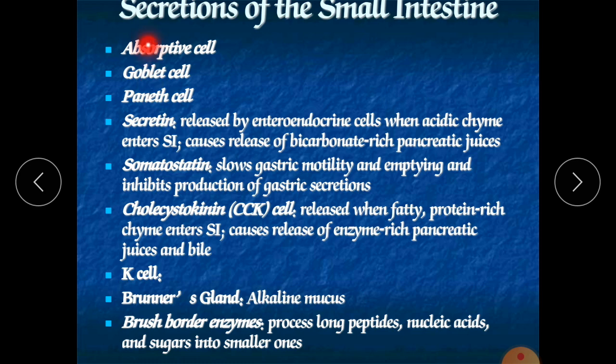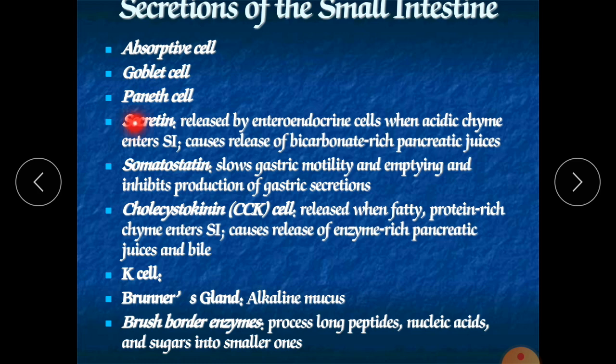Try to understand: in the small intestine also, two types of cells are available, exocrine cells and endocrine cells. There are only three endocrine cells, called enteroendocrine cells, where entero means small intestine. These three cells are the S cell, the CCK cell, and the K cell.